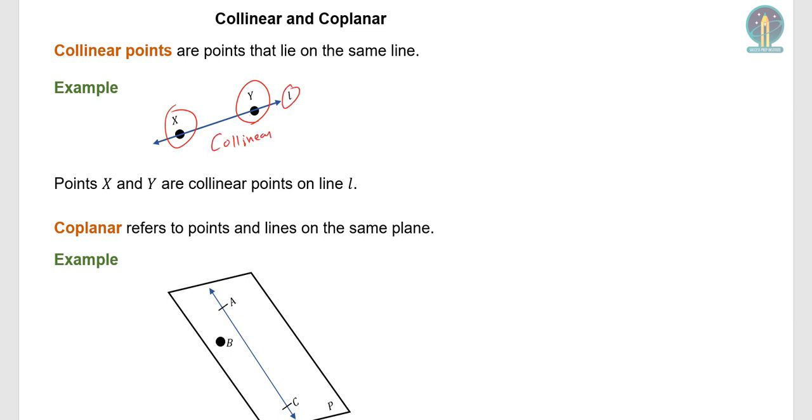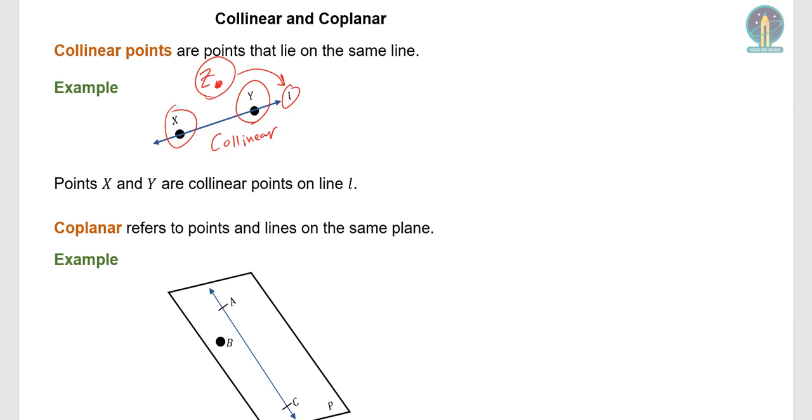Okay? So if I put another point here, for example, Z, then Z is not collinear with X and Y, because Z does not fall on the same line as X or Y.